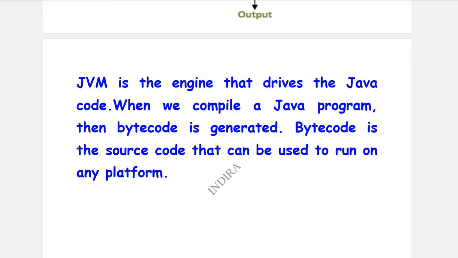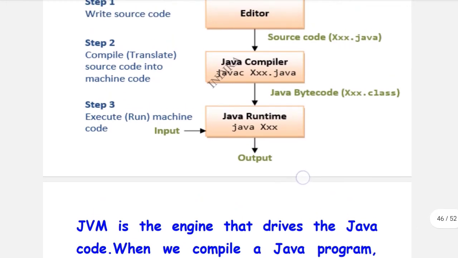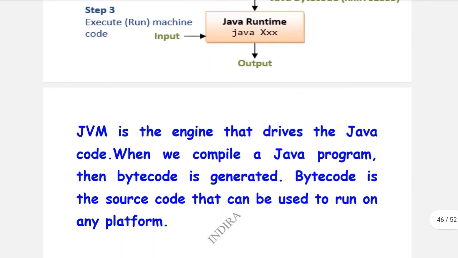When we compile a Java program, that means when we convert the source code into bytecode, the compiler is used for that only. What the compiler does is translate source code into machine code. When we compile a Java program, the bytecode is generated, that means source code is converted into bytecode.